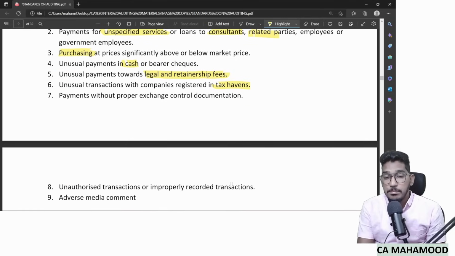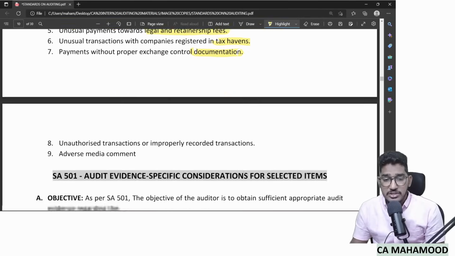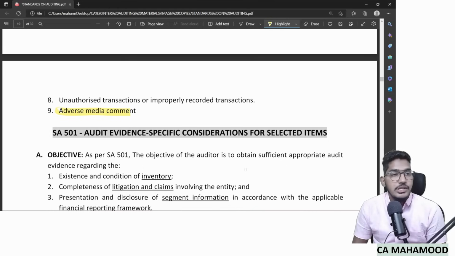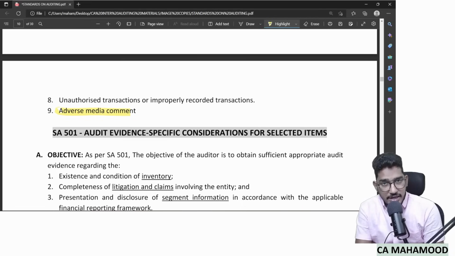non-compliance. And payments without proper documentation, no supporting documents are there for the payments, unauthorized transactions, improperly recorded transactions, or some bad news is circulating in the media regarding your client company. So if you come across any of these indicators, you should become extra aware that there could be a possibility of non-compliance, and become cautious and do the audit. This is what SA 250 is talking about. So successfully we are done with revising the standard SA 250.